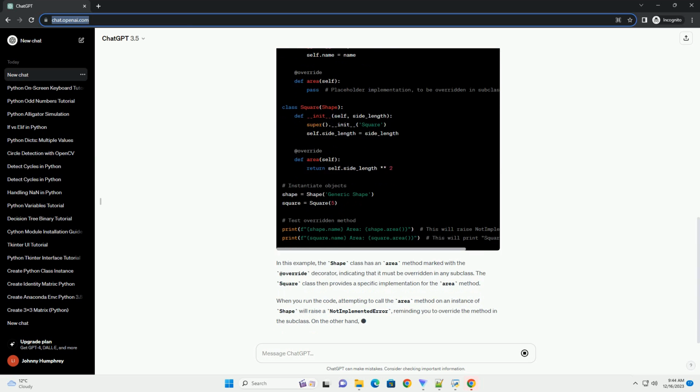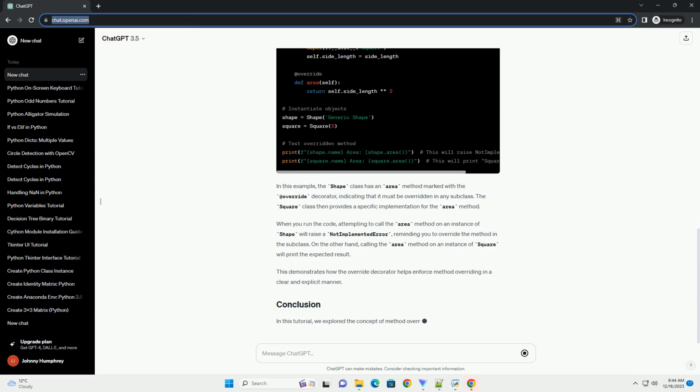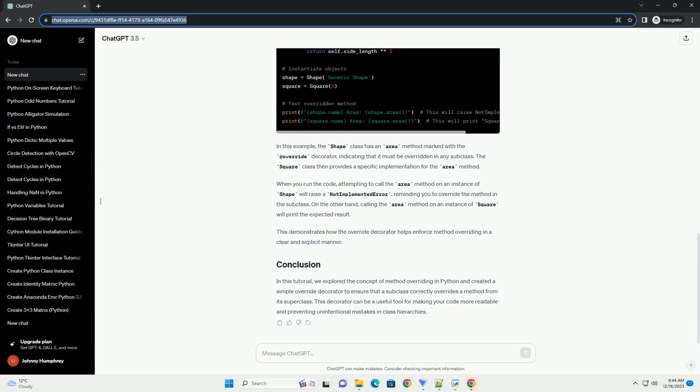Method overriding occurs when a subclass provides a specific implementation for a method that is already defined in its superclass. This allows you to customize the behavior of a method in the subclass while still leveraging the existing structure of the superclass. Let's create a simple override decorator that ensures that a method in a subclass is indeed intended to override a method in its superclass.